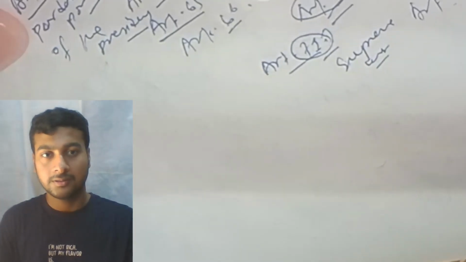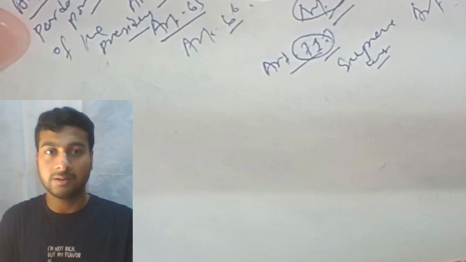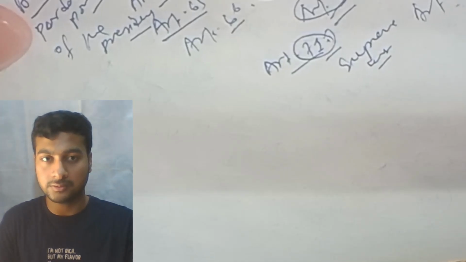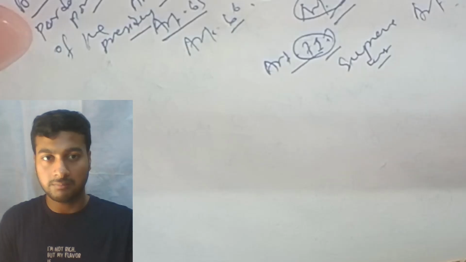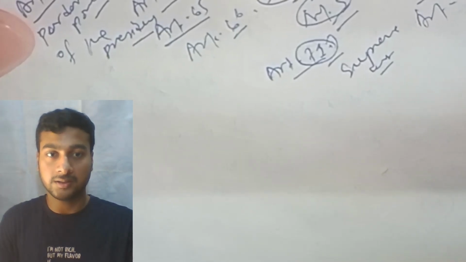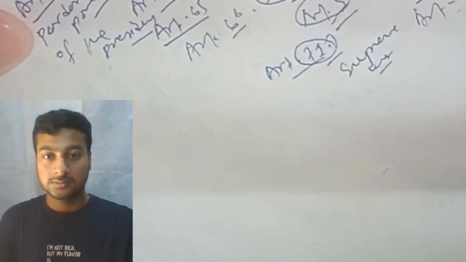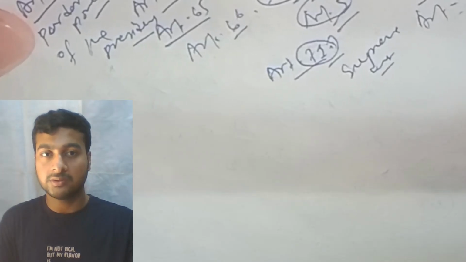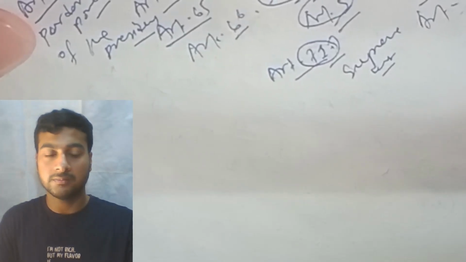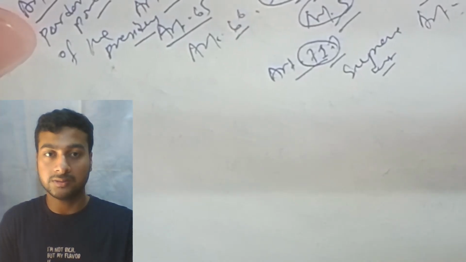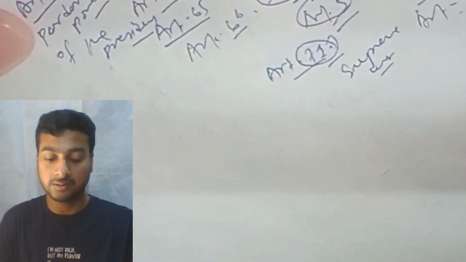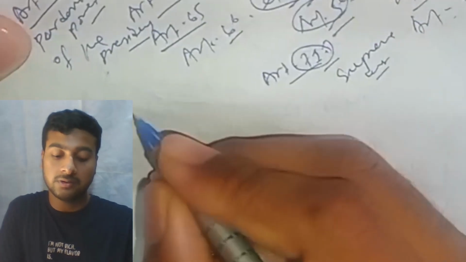Hello everyone, I am revising different topics using the Feynman Technique. Today we will see Part 5 of the Constitution, that is the Executive. Part 5 of the Constitution talks about the Union, and Part 5 Chapter 1 is the Union Executive. It starts with Article 52.